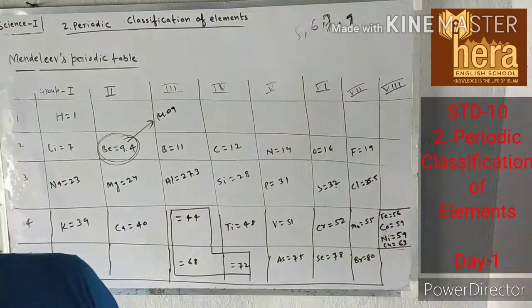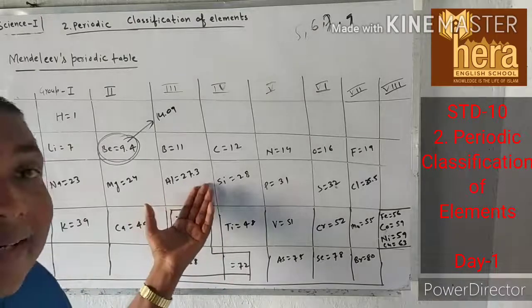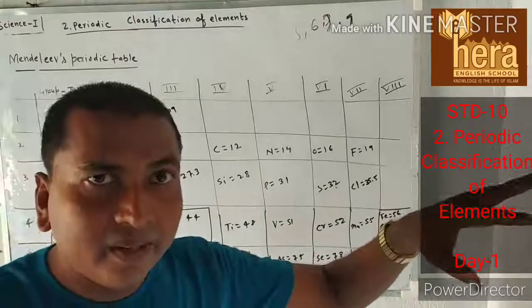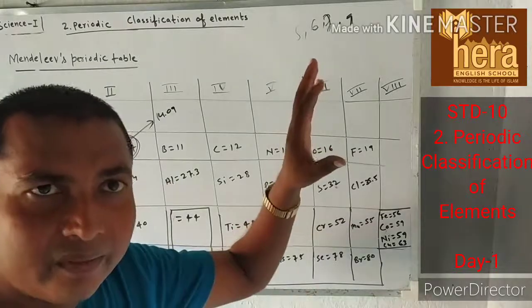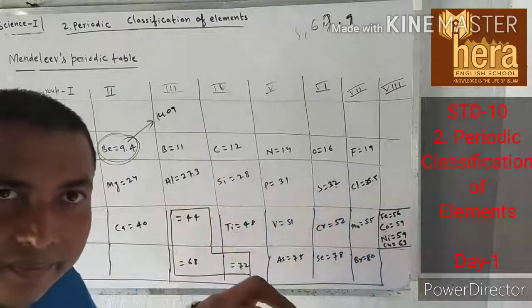The rise in atomic mass does not appear to be uniform. Sometimes atomic mass increases at a very high rate, sometimes at a very low rate.